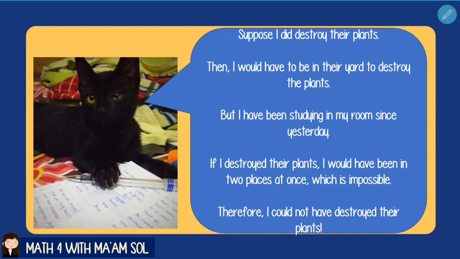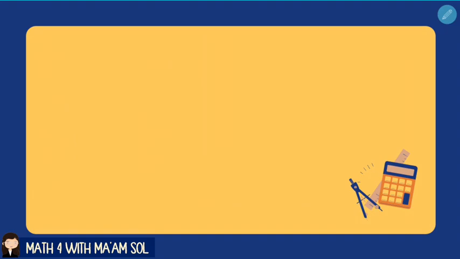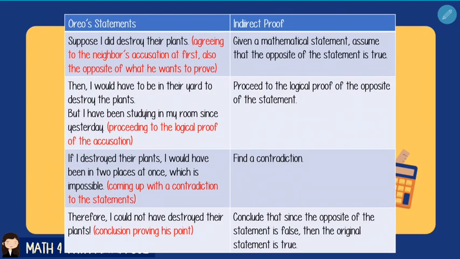He's so smart. So let's examine Ario's reasoning deeper. Ario's statements actually resemble the steps that we do when we use indirect proof to validate mathematical statements. Let's look at them one by one. Ario said, suppose I did destroy their plants. This is tantamount to agreeing to the neighbor's accusation at first, which is the opposite of what he wants to prove, because what he actually wants to prove is that he is innocent and that he did not destroy their plants. This is equivalent to the first step in making your indirect proof.